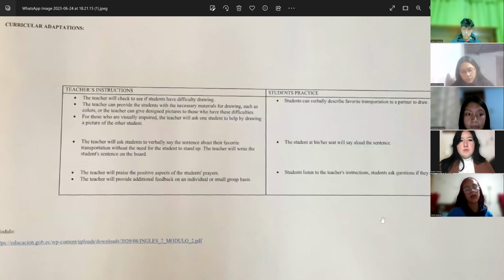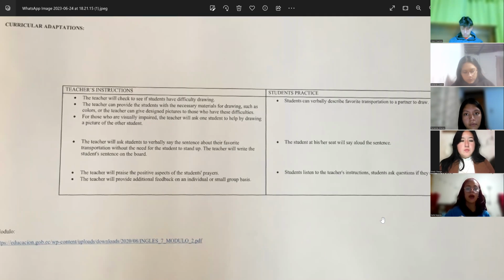Okay, now I am going to talk about curriculum adaptation. Curriculum adaptation refers to the process of modifying and adjusting a curriculum to better meet the needs of a specific group of learners or a particular education context. These are activities that certain students need when they have physical disabilities or learning problems.